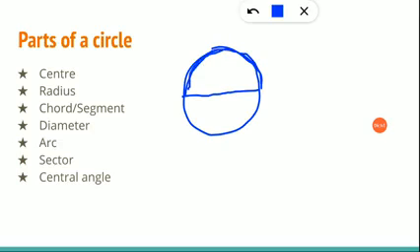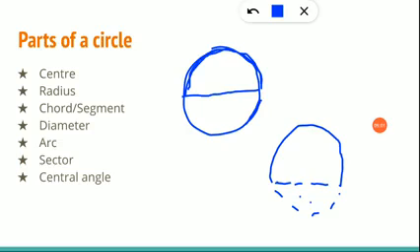Not exactly half of the circle is called an arc. It can be anywhere. Even this minute part is said to be an arc. For example, if a circle is like this, all these are small arcs. Now the part which is here, we can call it a minor arc, and this large part we can call a major arc.